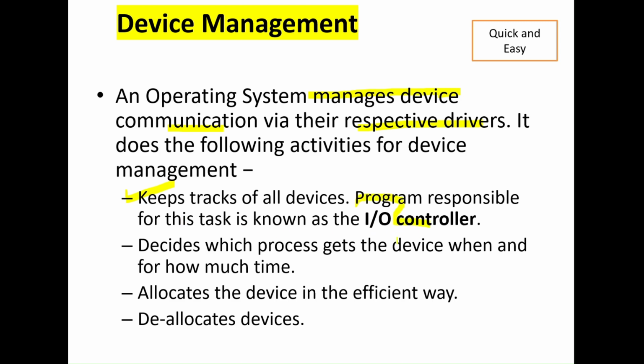It decides which process gets the device. For example, there is a printer and several programs are waiting to use it. If the first process comes first, it will get the printer first, and the second will have to wait in the queue. So it decides which process gets the device and for how much time. It allocates the devices in an efficient way, and it also deallocates the devices when the use is finished.